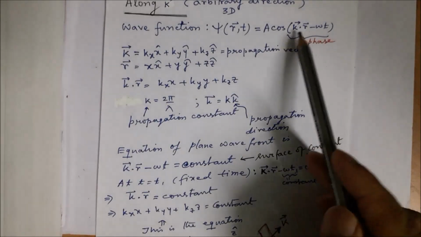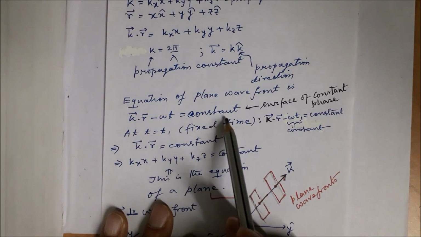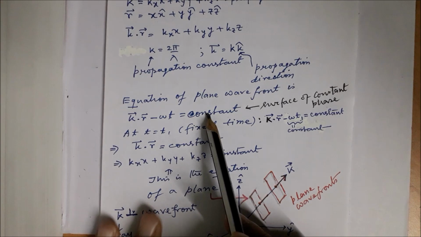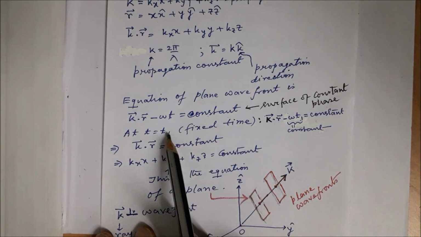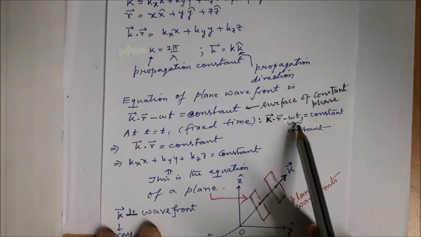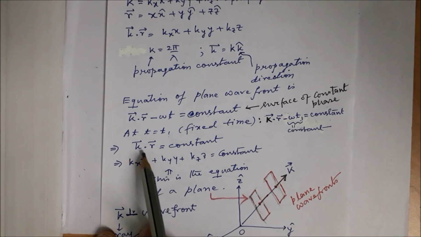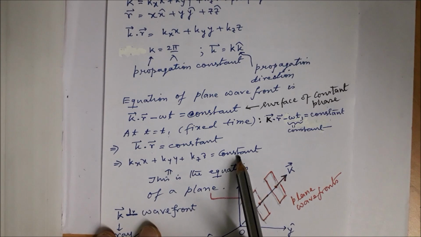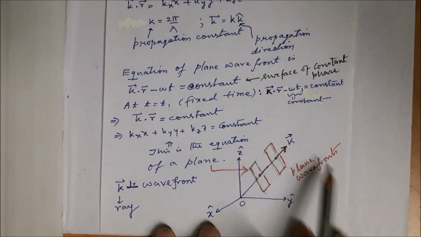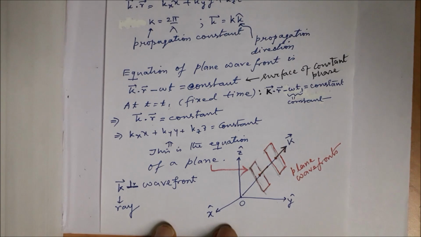Now the equation of the plane wavefront: k dot r minus omega t is constant, which represents a surface of constant phase, in other words a wavefront. At any fixed time t equal to t1, omega t1 being a constant, as in the previous case, we end up with k dot r constant, and this gives us this factor to be constant. This is actually the equation of a plane, the plane wavefronts, and here too k is perpendicular to the wavefront.